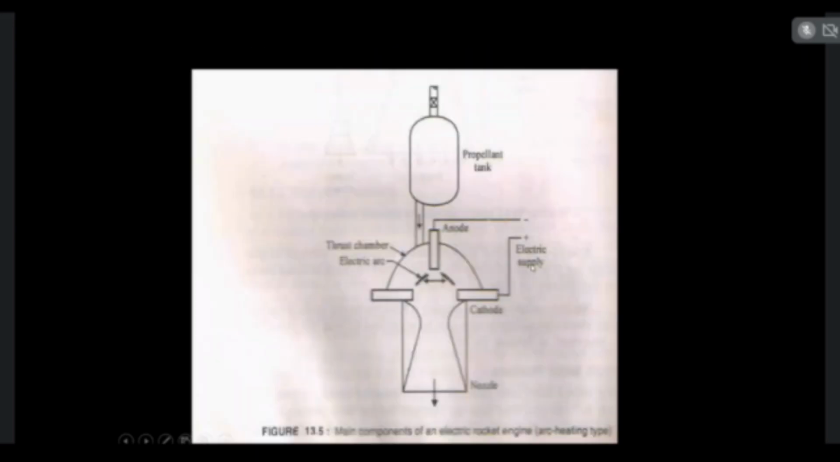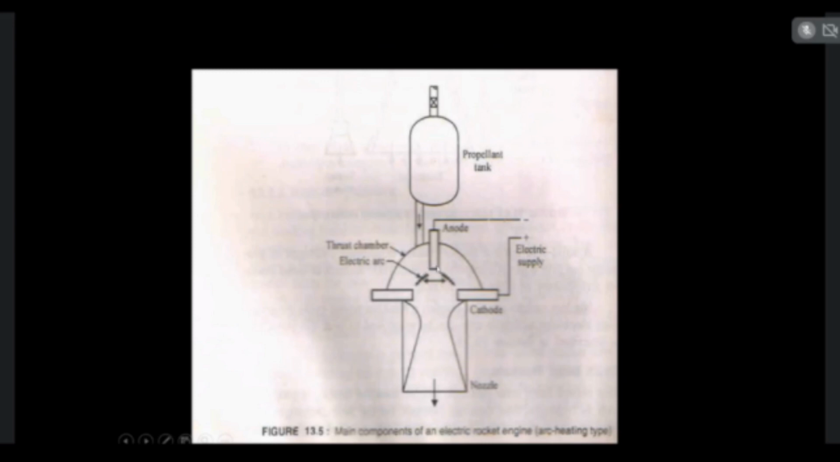This is an electrical rocket engine. In this electrical rocket engine, the anodes and cathodes are utilized to produce electrical energy. This electrical energy is converted into heat energy. This heat energy is utilized to burn the liquid propellant, which is stored in the tank. As I told, in the gas pressure feed system, the gas pressure is utilized to push the propellant to the combustion chamber.